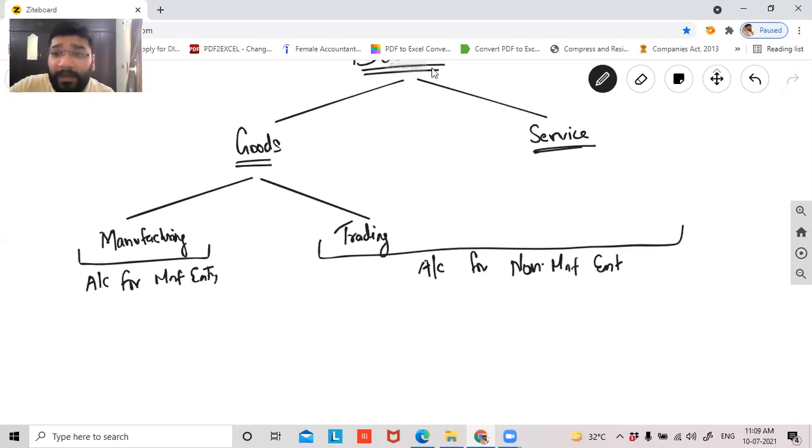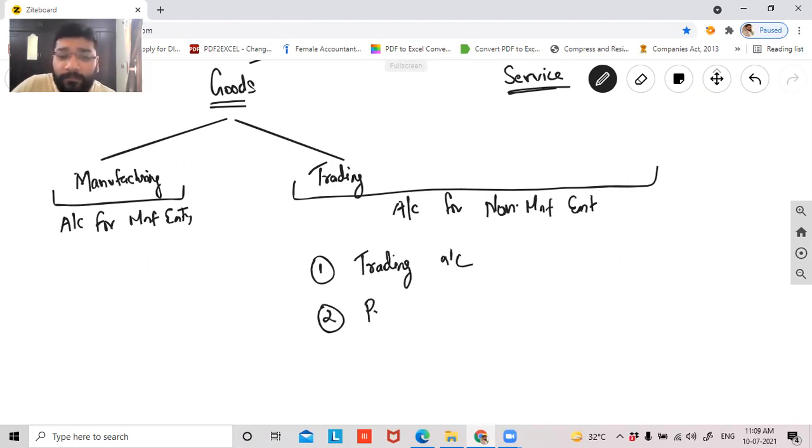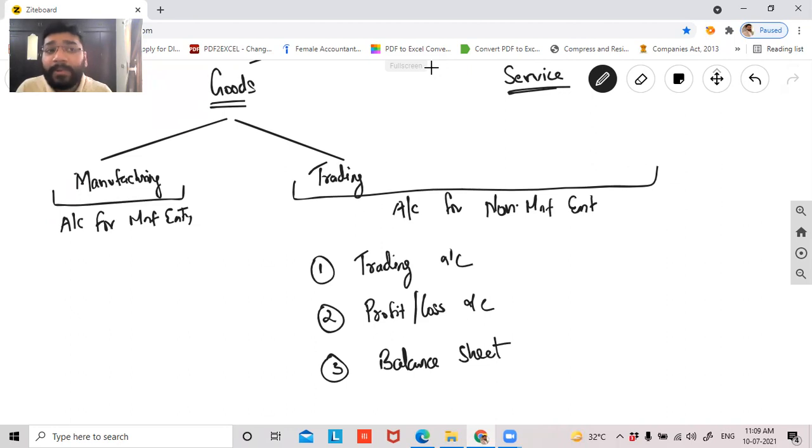So tell me something guys, before I get into the manufacturing part, let's talk about the trading business and the service business. What are the final accounts that you prepare here? Can I say you prepare the trading account? Can I say you prepare the profit and loss account? And finally the balance sheet. These three documents together comprise the final accounts or financial statements. This is what we've been studying since 11th standard.